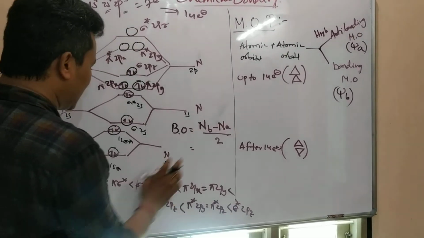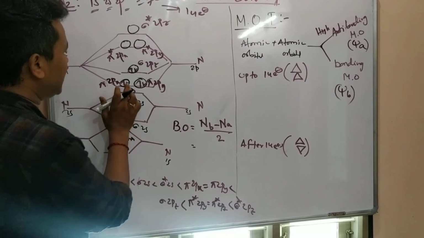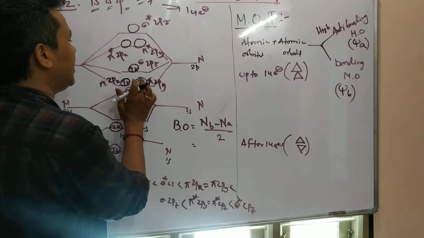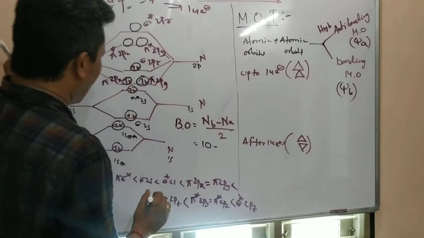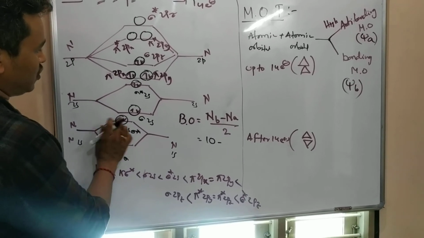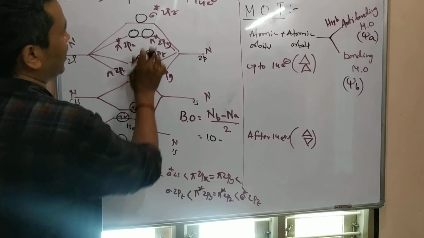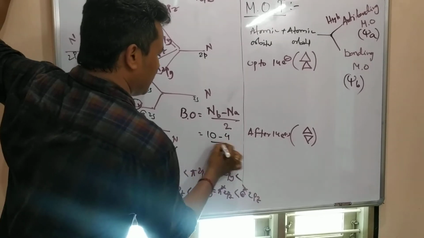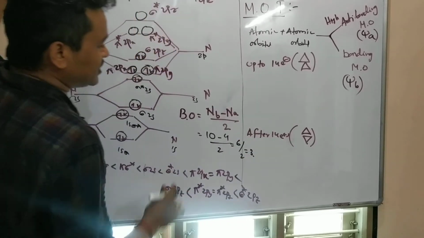First, the number of bonding electrons: 1, 2, 3, 4, 5, 6, 7, 8, 9, 10. Overall it will be 10. Anti-bonding electrons: 1, 2, 3, 4. Here nothing is there. So 10 minus 4 is 6, by 2, that will be 3. So this is the bond order.